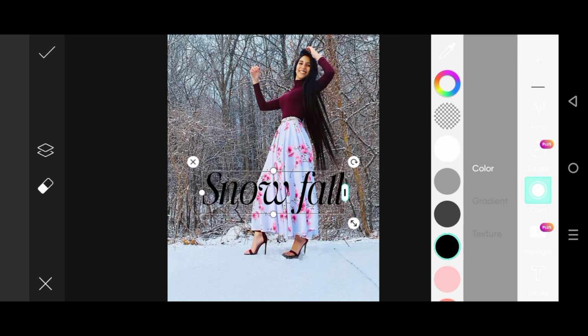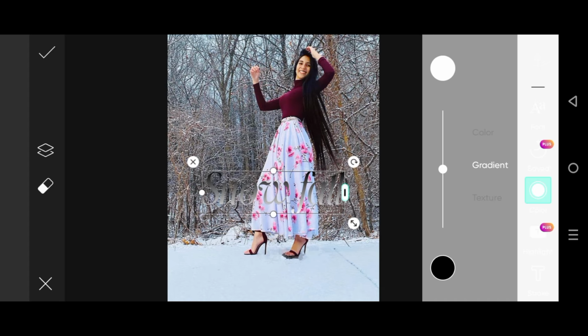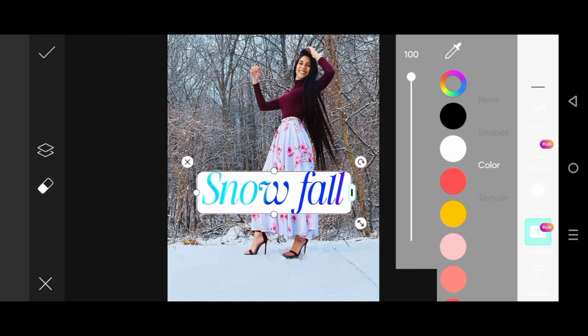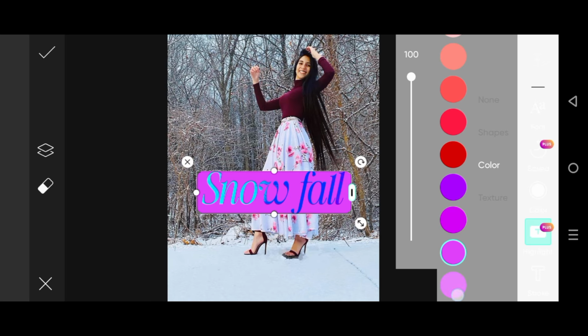Now we could choose different kinds of colors for us, so that color is awesome. And we could also choose any kind of colors from here, and at that point guys we could make it highlighted, like with any amazing and beautiful colors.